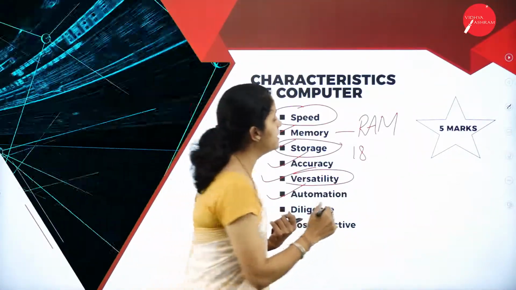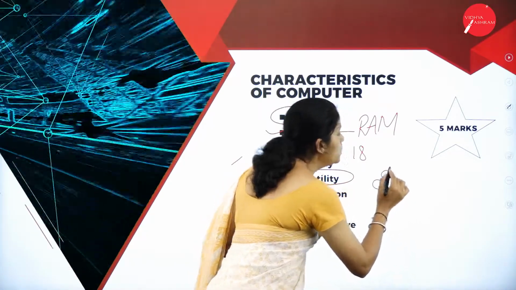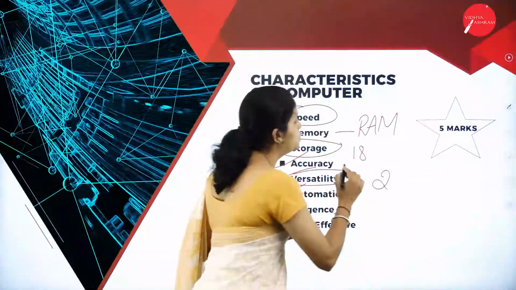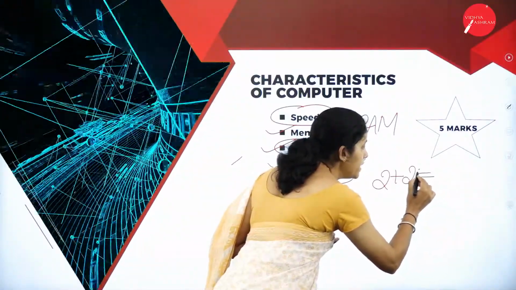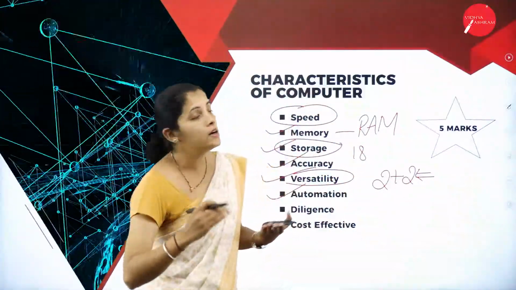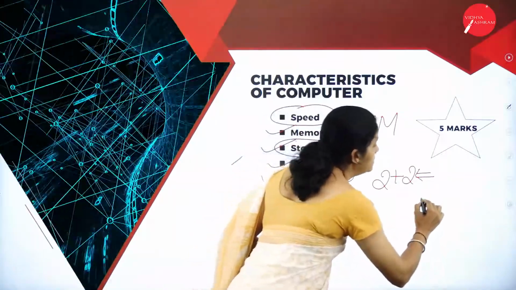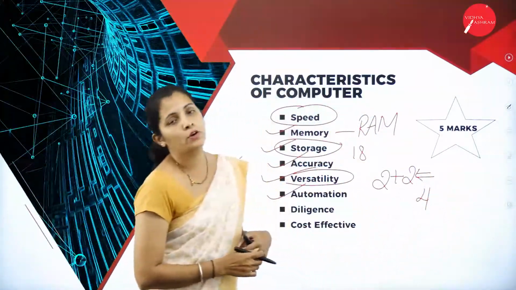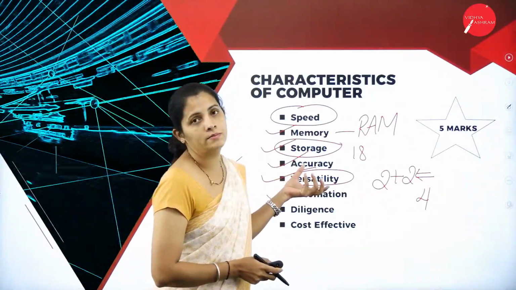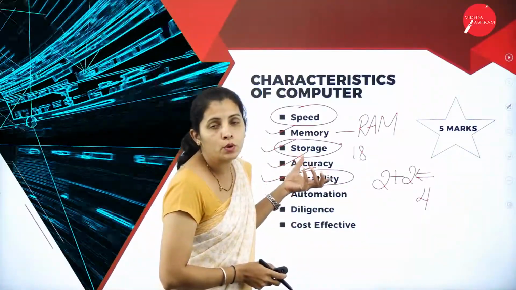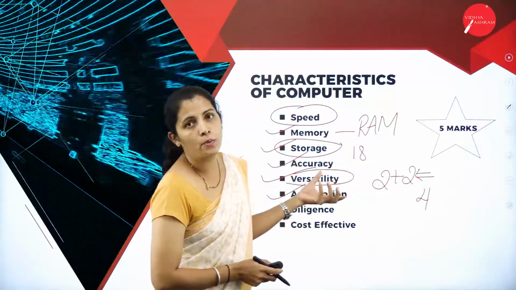For example, think that I'm going to provide the input 2 plus 2 and press the enter button. So what is the output I'm going to get? I'm going to get the output 4. So here the computer system is going to produce the output automatically.